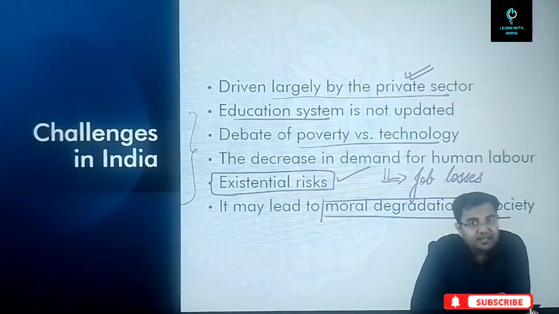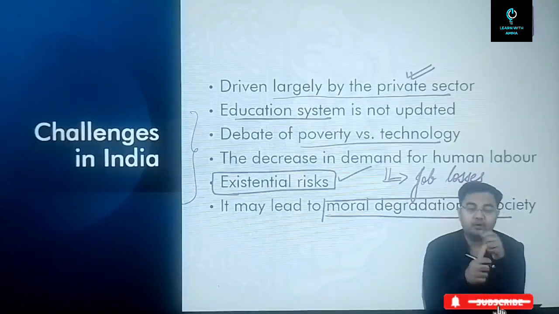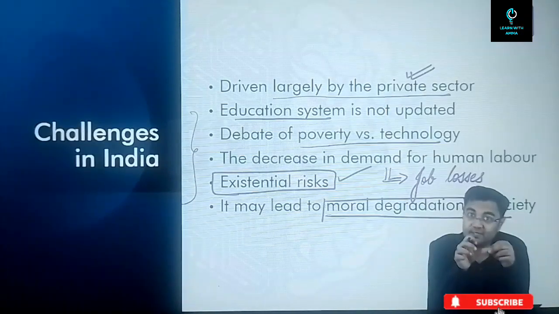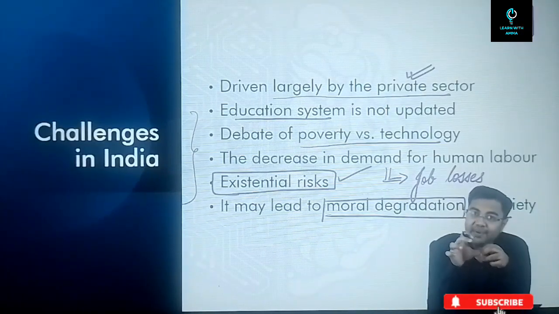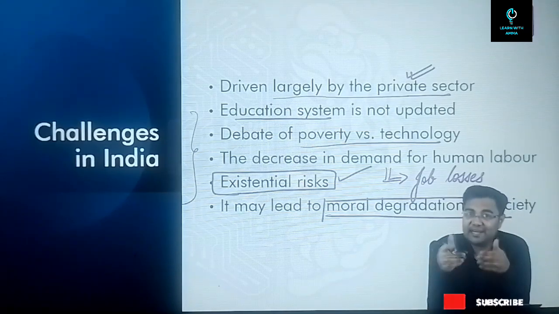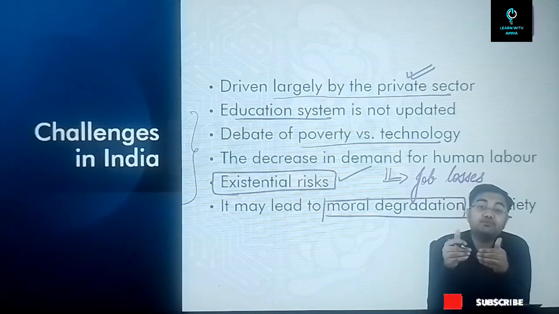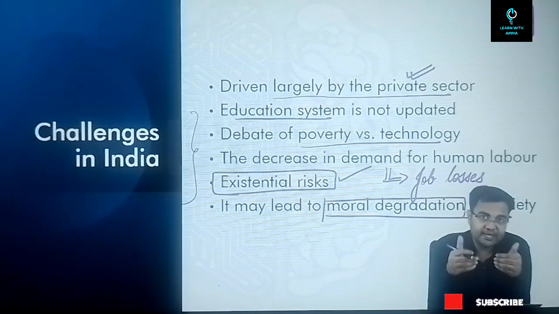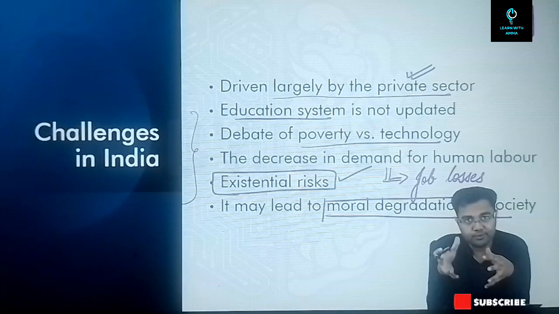So with this we end this particular chapter. Just remember that all the applications sector wise become very important. The basics of artificial intelligence that we discussed can be important for your prelims examination, and some of the challenges that India is facing today and the future of artificial intelligence in India is something that can also be asked in your examination.